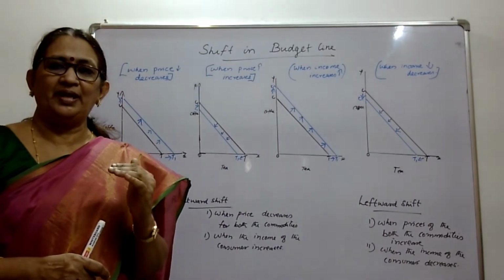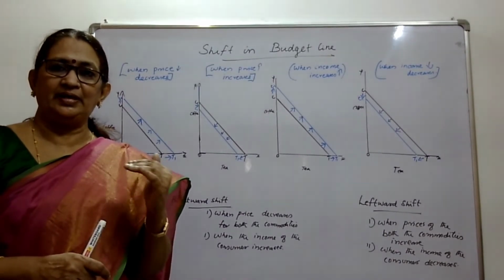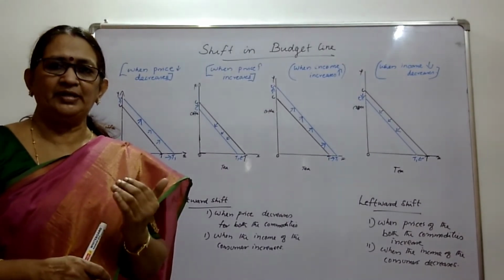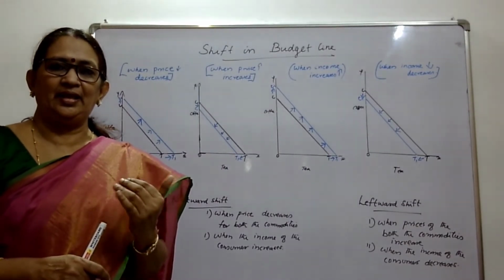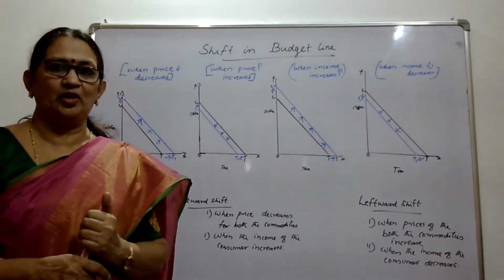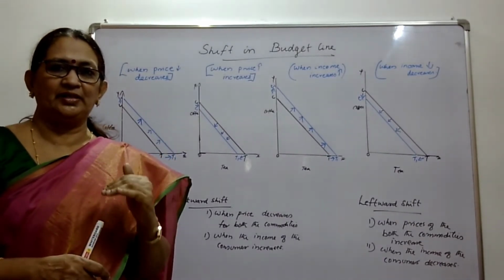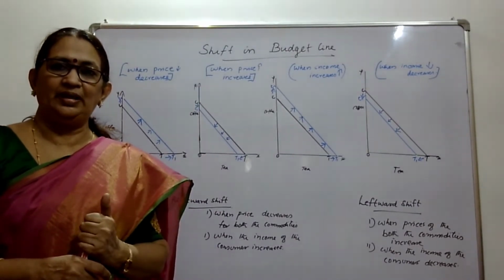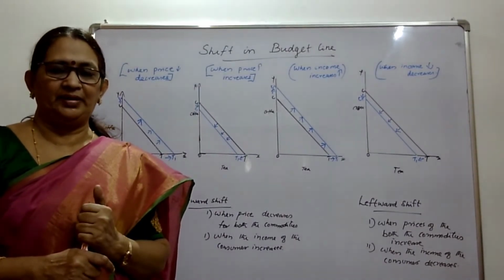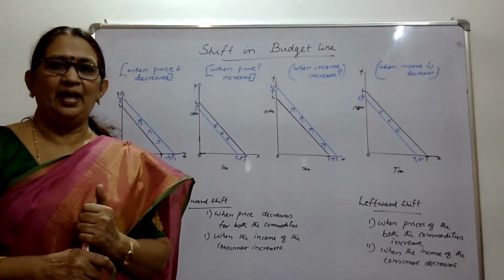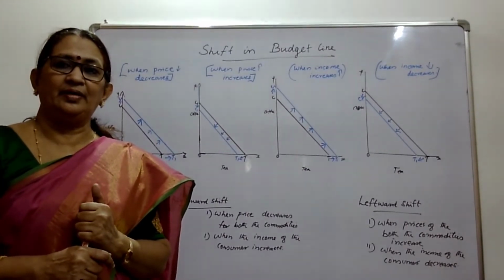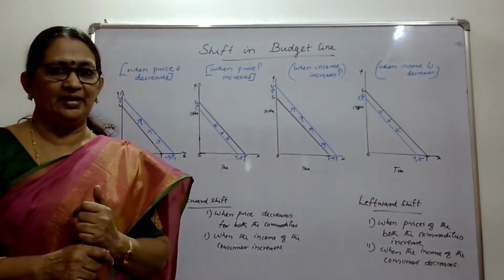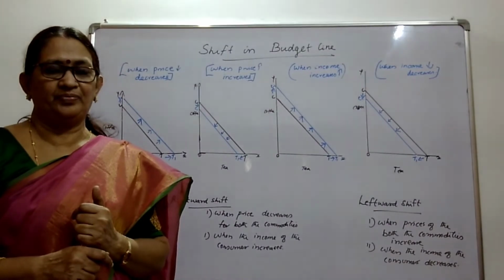Likewise, we are taking into consideration two commodities only. So if prices of both the goods increase, income of the consumer remaining constant, he can afford only less quantity of both the commodities. And income of the consumer remaining constant, if price decreases, he can afford more.